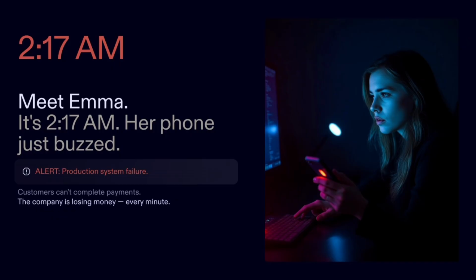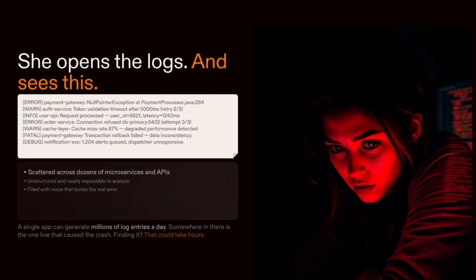Emma, a backend engineer, suddenly gets an alert on her phone. Production system failure. Customers can't complete payments. The company is losing money every minute. Emma opens the server logs, hoping to quickly find the issue.